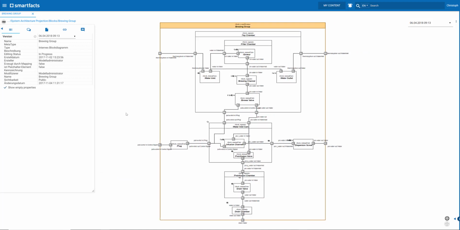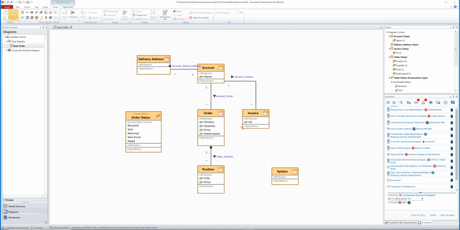Let's step into the first use case and see how it works to publish a model. Now here I'm in Innovator. I have a small model, and I would like to publish that to SmartFacts. And as you can see, we have a plugin here. It's a SmartFacts plugin that provides really much of the functionality the web platform also provides. So I have my personal favorites list here. I can search across the whole platform.